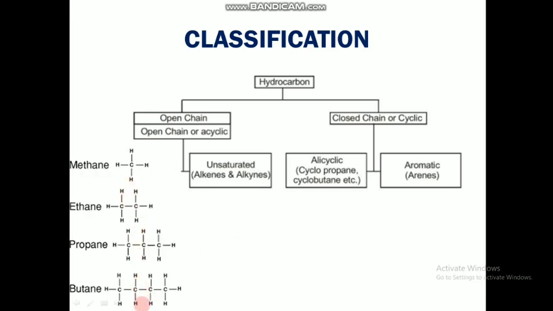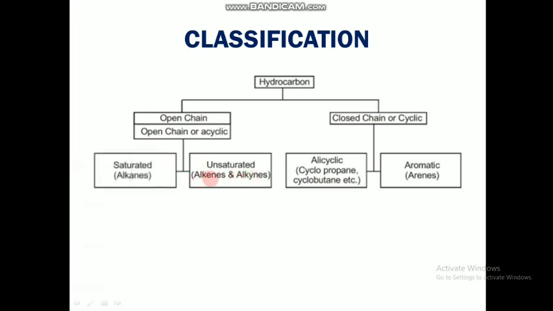So anywhere in the bond, if you see double or triple bonds, you can say they are unsaturated. They can be alkenes with the double bond or alkynes with the triple bond. So this is an alkene as it is a double bonded compound, and alkynes we tell when it is a triple bond. So they are the two classifications of open chain system, the saturated and unsaturated.